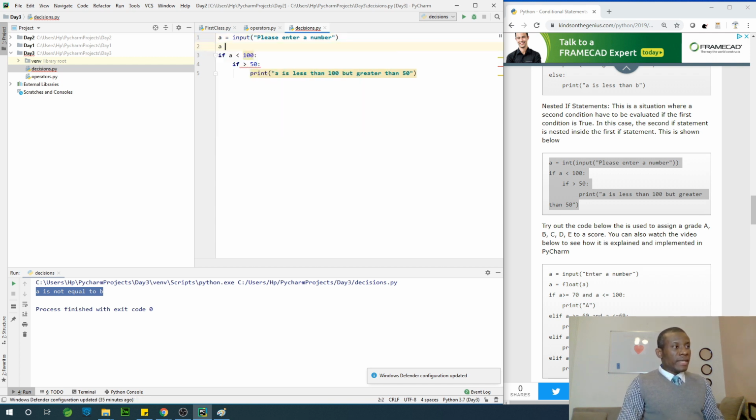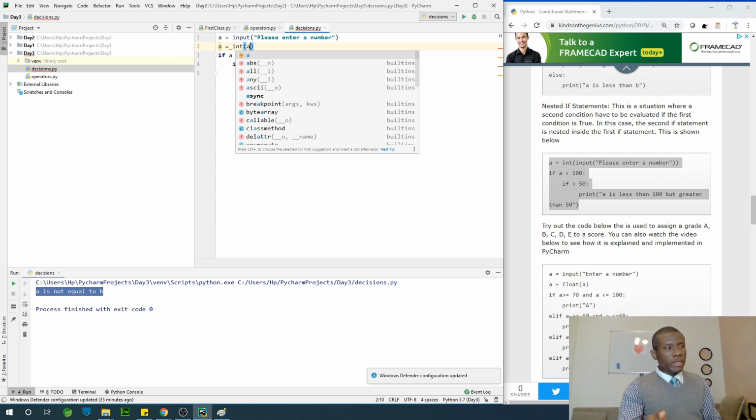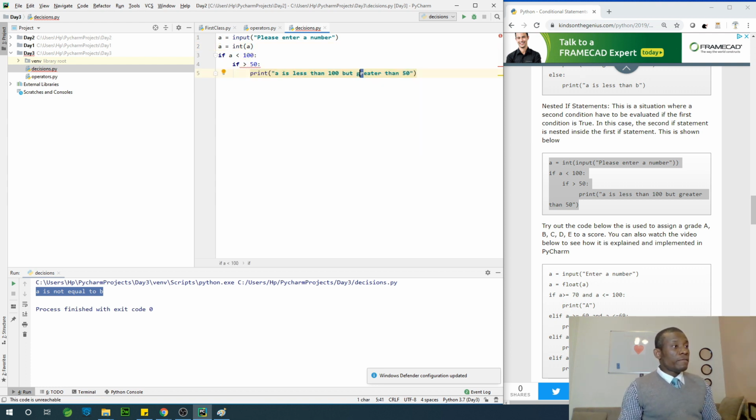So I'm going to say A is equal to int A. I explained this to you before: when input comes from the user, that input is coming like a string, so you can't use it for a calculation. For you to convert that input from text to a number that can be used for calculation, you need to use the int function, and in this case you convert that input from text to a number. So I've converted A to a number.